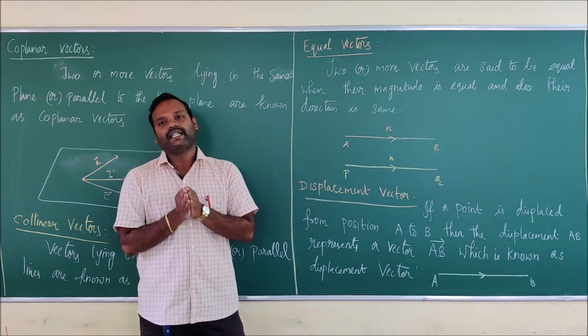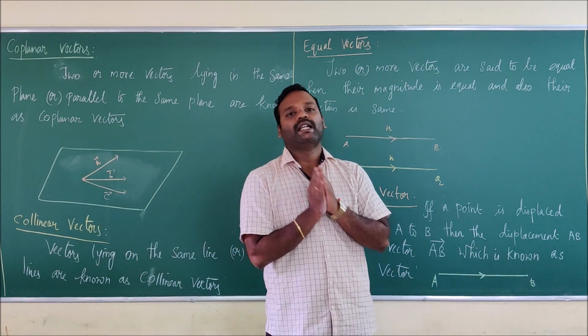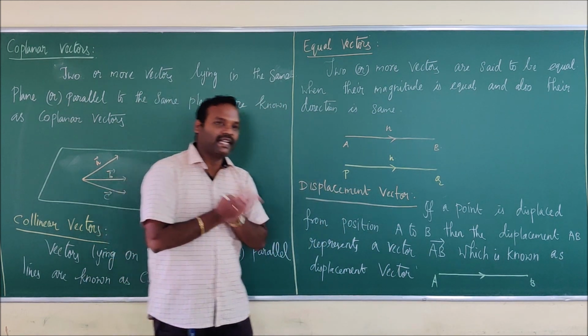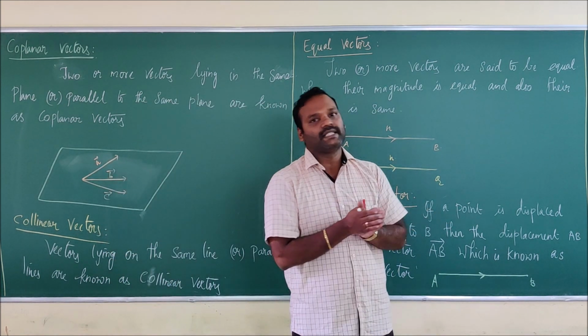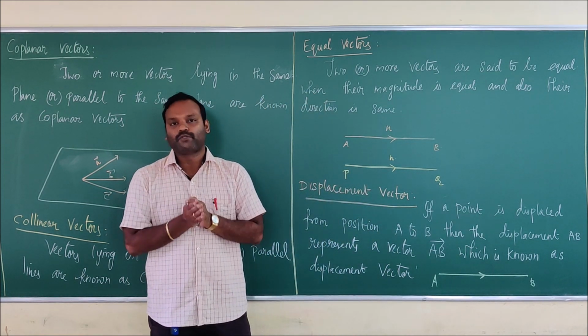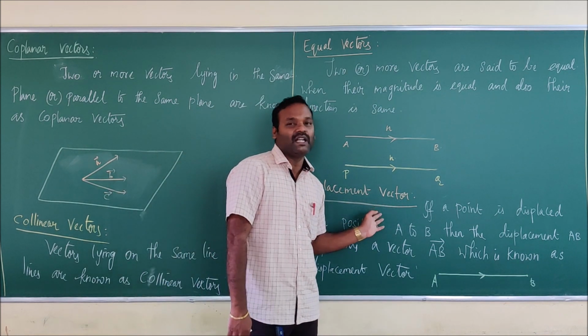So for the equality of vectors, both magnitude and direction should be equal. Okay, if the magnitude is equal and the direction is not equal, that is, they are opposite, then you cannot say that those two vectors are equal.